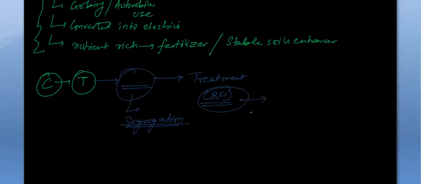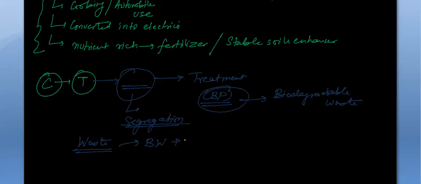which can only function on biodegradable waste. But the waste coming from the household consists of biodegradable waste plus non-biodegradable waste, like plastic.